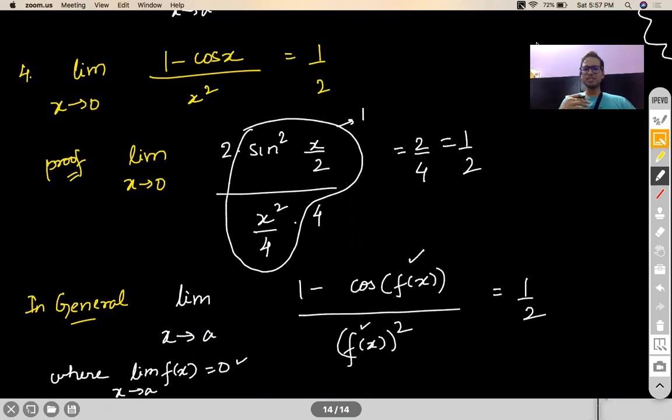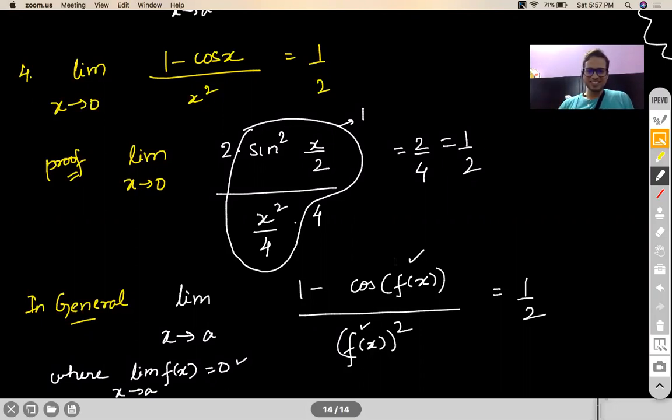So what I'm doing, Madhav, is I'm using a broader term so that later on you should not say, sir, you said fa should be 0, and here the limit of f of a is 0. And they're not the same things. You already know from the last class that they're not the same things. So even if your limit tends to 0 as x tends to a, this rule will still work on it.